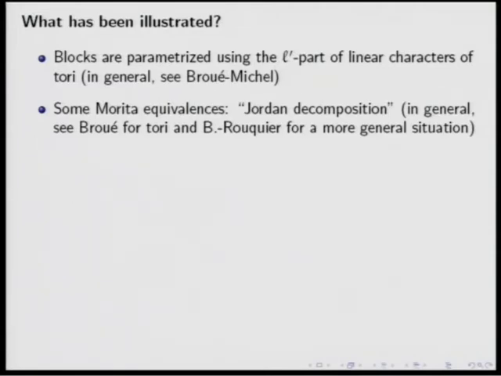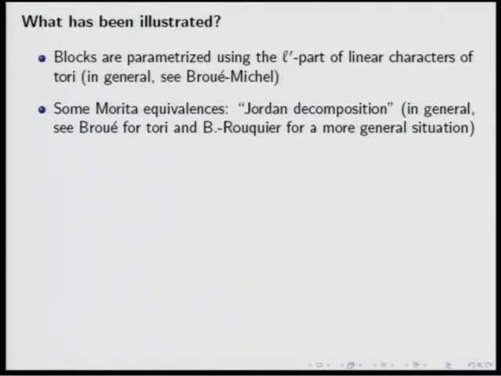So in the case where theta square is different from 1, this is a particular instance of what is called the Jordan decomposition. This is the theorem of Bonnafé and Rouquier in the case of tori, and of Raphaël and me in the more general situation. We have obtained also a Morita equivalence in another case, namely the case where theta is equal to theta 0.